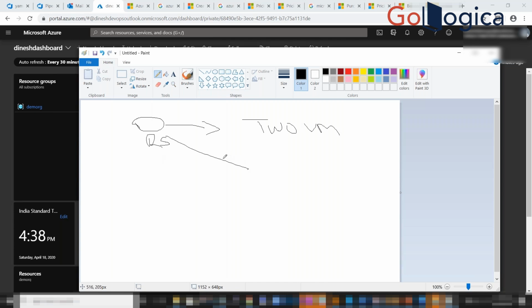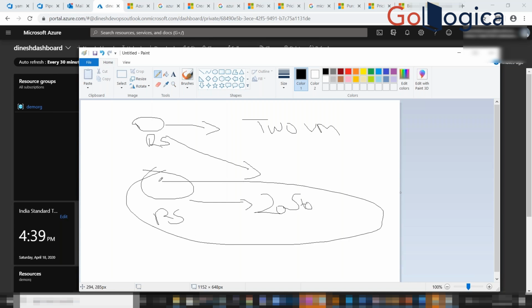In general, I'll take two scenarios. I created two VMs under this resource group. I'll take one more resource group, and under this resource group I've created a storage account. Suppose I want to delete this entire thing: if I delete this resource group, automatically this thing will be getting destroyed.